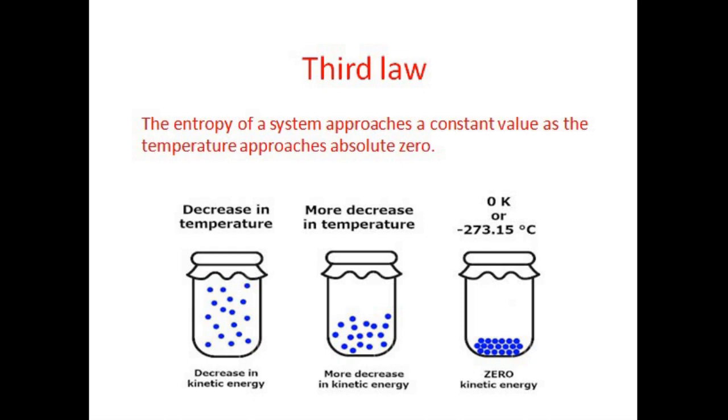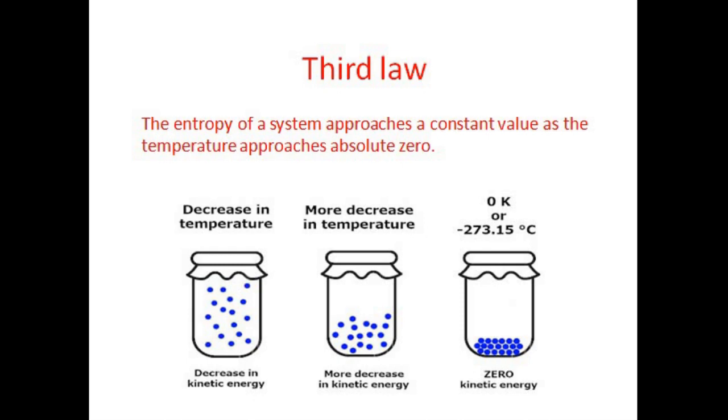Then comes the third law of thermodynamics. In the beginning itself, we see that the kinetic energy and temperature are directly proportional. That is, as the kinetic energy goes on decreasing, the temperature goes on decreasing, whereas the kinetic energy comes from the movement of molecules. So this is the third law. The entropy of a system approaches a constant value as the temperature approaches absolute zero. From the figure we see that as the kinetic energy decreases, the temperature decreases and reaches a point that is absolute zero.